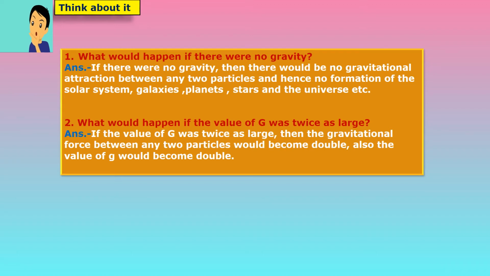So if the gravitational constant value is double, then obviously the gravitational force also becomes double, and due to that the value of g, that is the acceleration due to gravity or gravitational acceleration, would also become double.